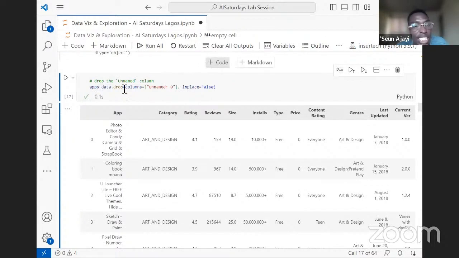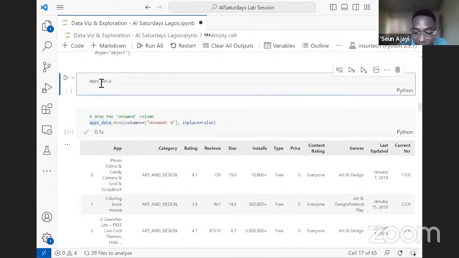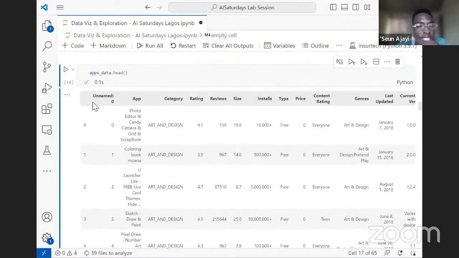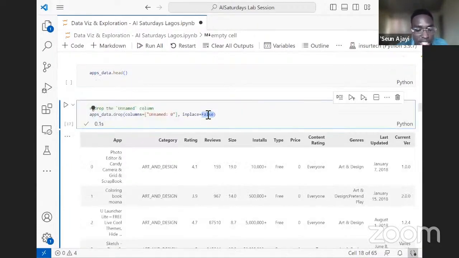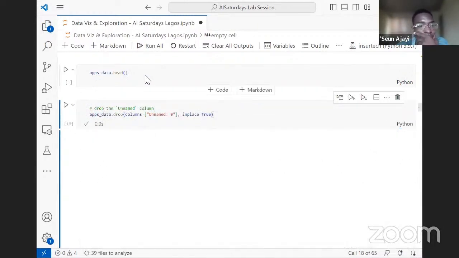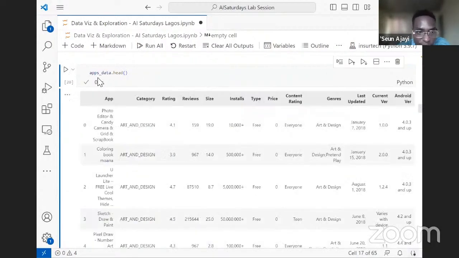But when we check the dataset, it is still there, because inplace is set to False. So we still have the unnamed column. What we need to do here is make sure that we set inplace to True so that we don't come across the column again. So we check the head of the data again, and it is not there anymore. Does that make sense?